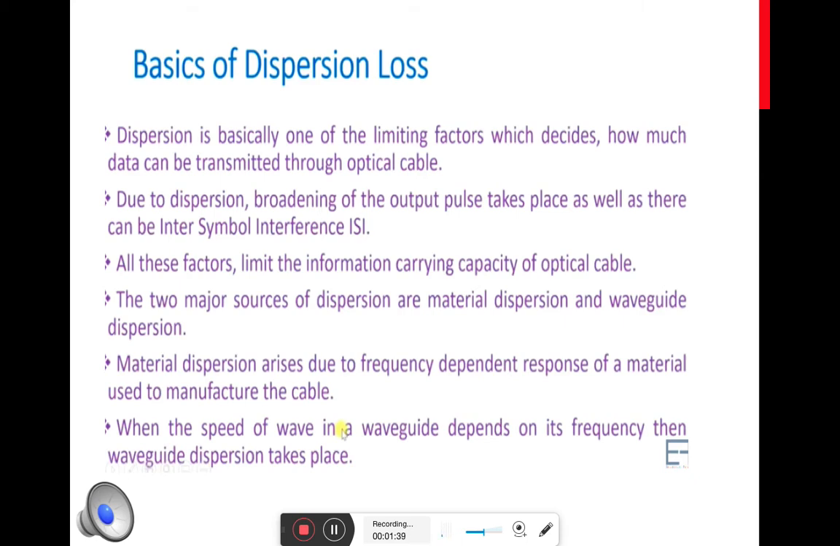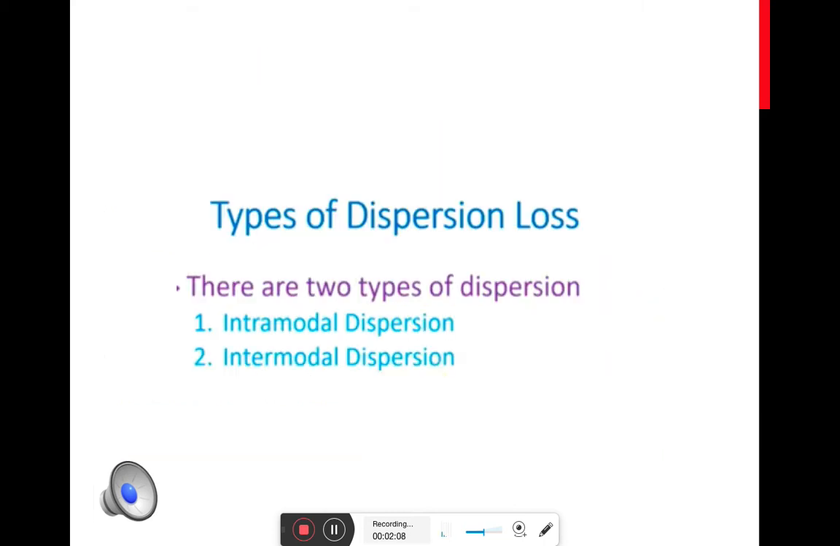Another type of loss is the waveguide dispersion. In waveguide dispersion, the speed of the wave that is traveling along the optical fiber, or a waveguide, since the optical fiber is a waveguide here, has a dependency on frequency. Related to that, there is a dispersion in the waveguide, and that is called waveguide dispersion. We'll be discussing both material dispersion and waveguide dispersion in detail in the coming slides. As already mentioned, we have two types of dispersion loss, that are intramodal dispersion and intermodal dispersion.